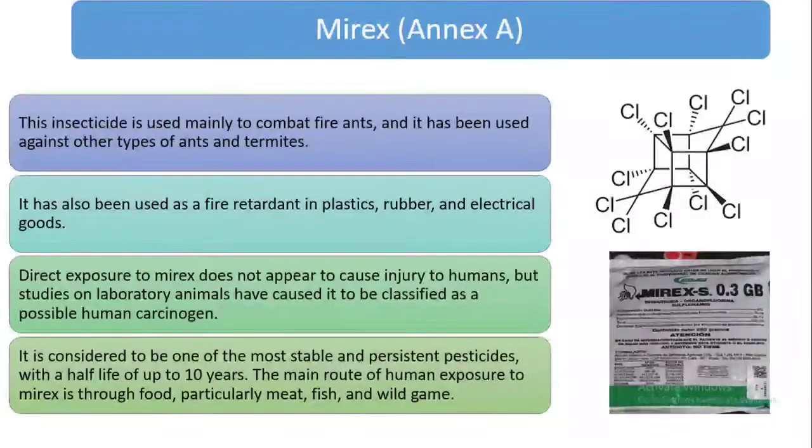Now mirex, this insecticide is used mainly to combat fire ants, and it has been used against other types of ants and termites.